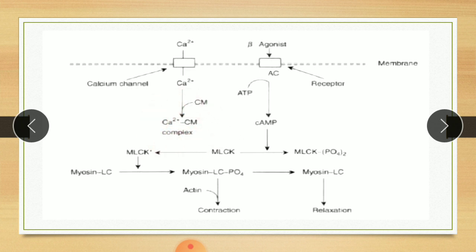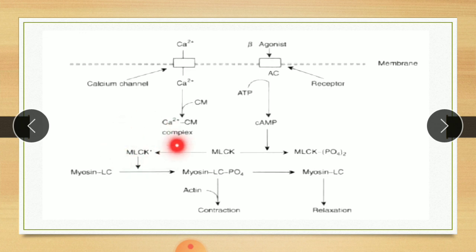So here calcium binds to calmodulin. So there is formation of a complex between calcium and calmodulin. Then this complex binds to MLCK. MLCK means myosin light chain kinase, and causes its activation.